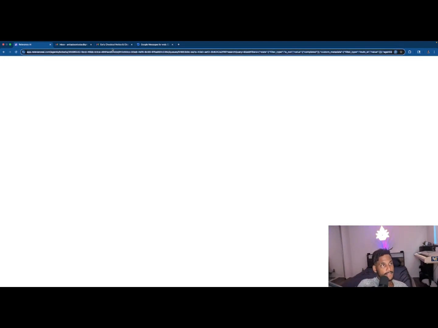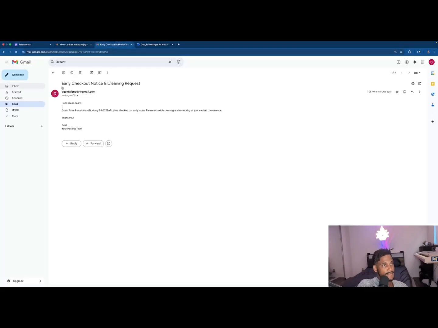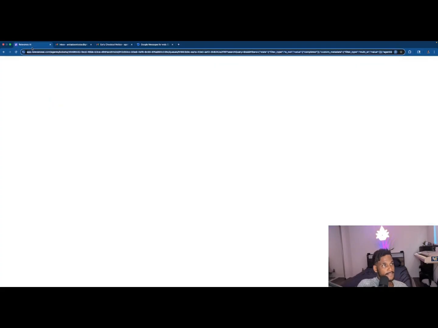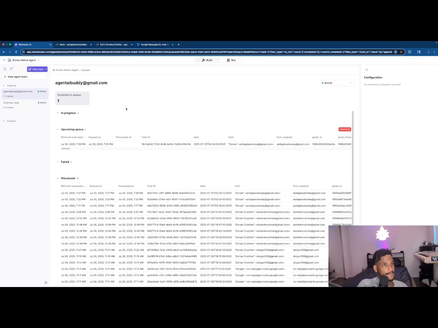So first, we're going to make sure that the email came through. Great. We have the early checkout notice. So now it's already in the queue. And if this works, then we should see my lights turn off. Oh, and there it goes. And I don't know if you can see behind me, it's a little window, but my lights just turned off.